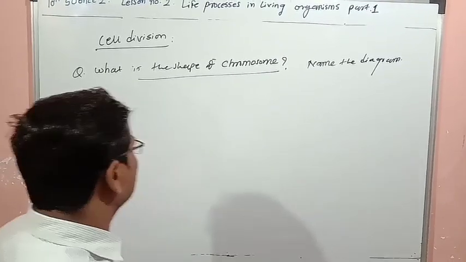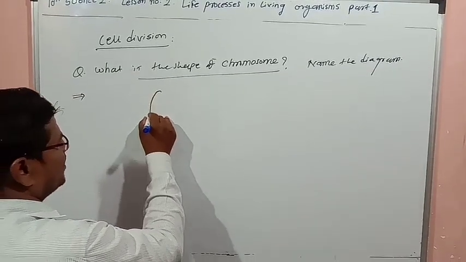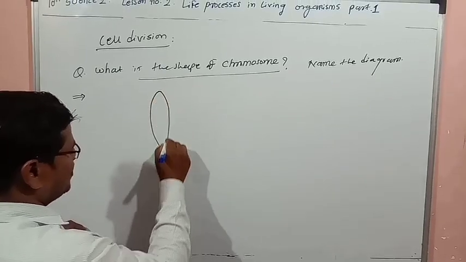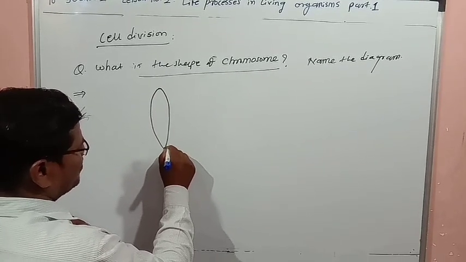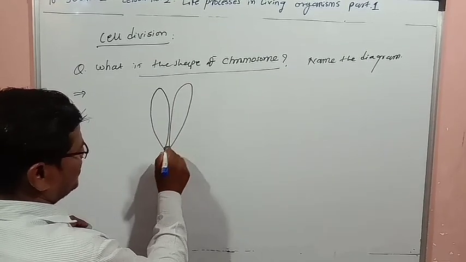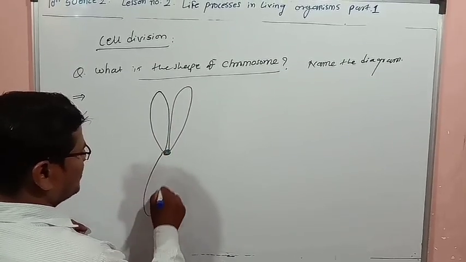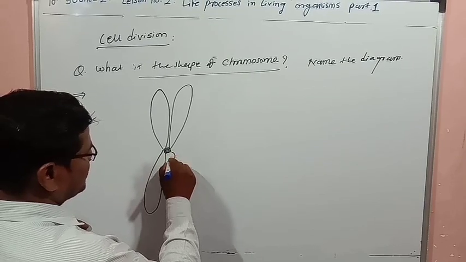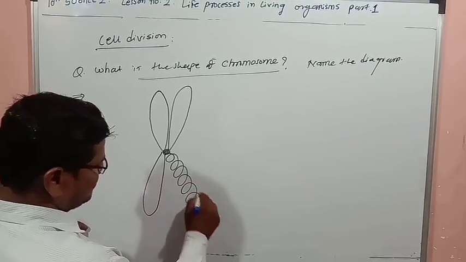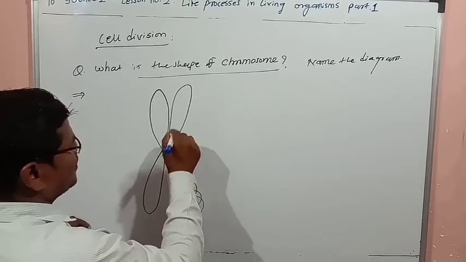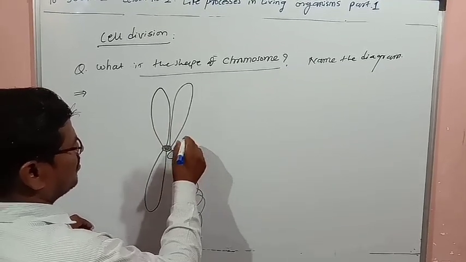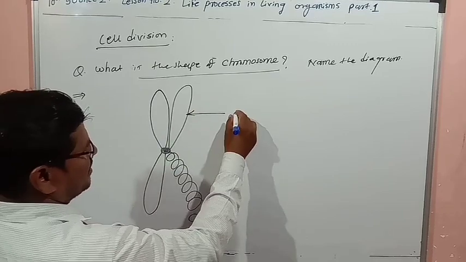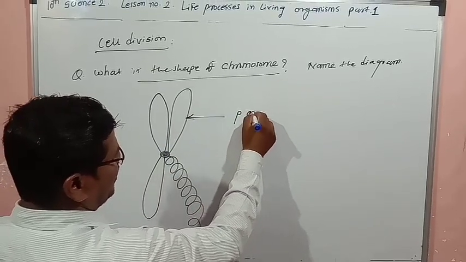Suppose in the textbook one diagram is given. Here the centromere is there, and this is the chromosome. This arm is called the P arm.